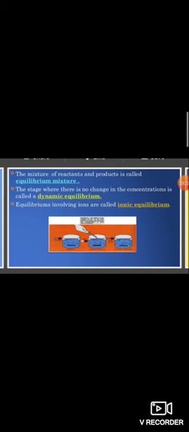Look at this mixture. The mixture of reactants and products is called the equilibrium mixture. The stage where there is no change in the concentration of a reaction is called dynamic equilibrium. Equilibrium involving ions is called ionic equilibrium.